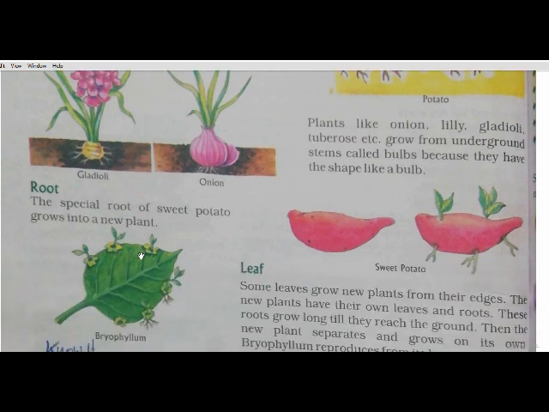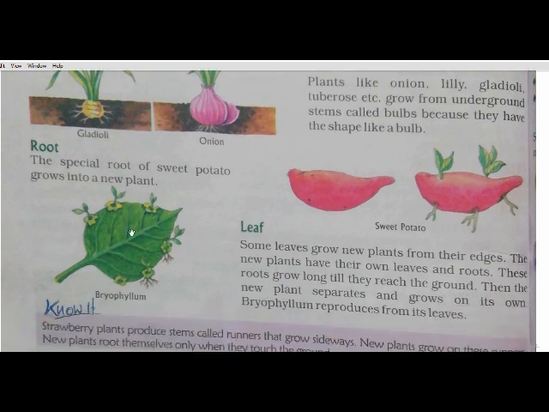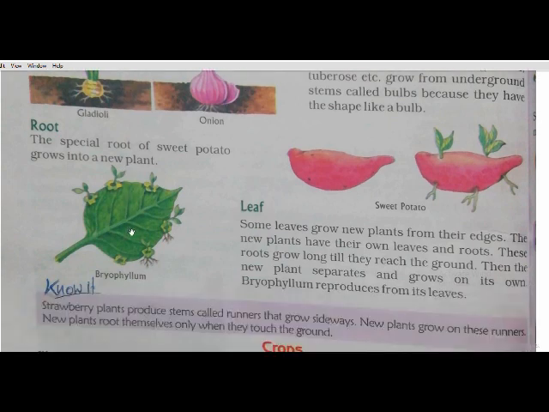Now next is roots. The special root of a sweet potato grows into a new plant. As you can see, from the root only we can get a new plant. That is, the special root of sweet potato can grow into a new plant.